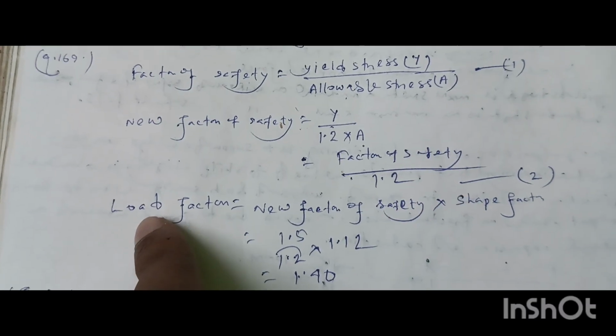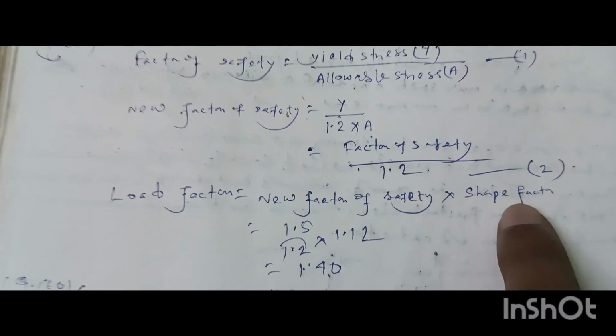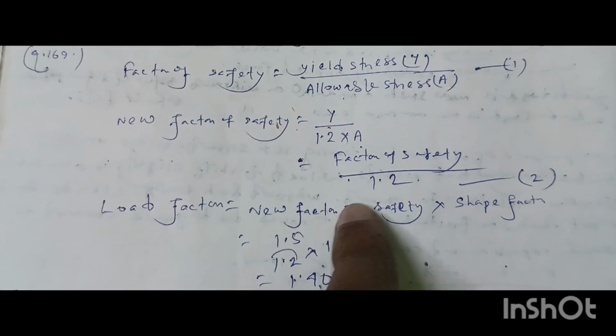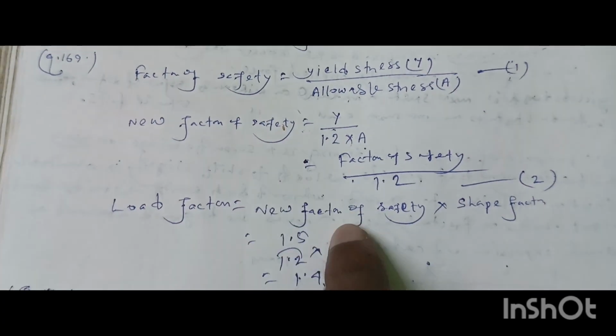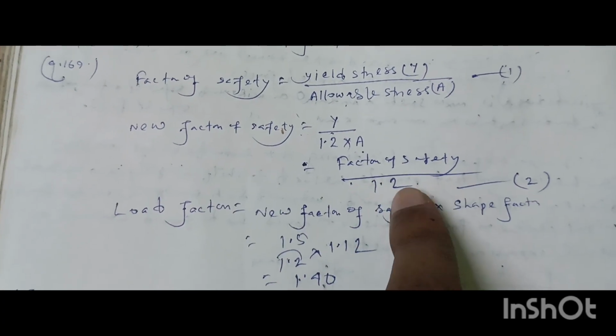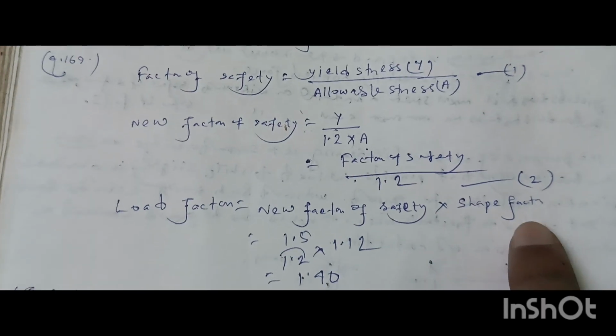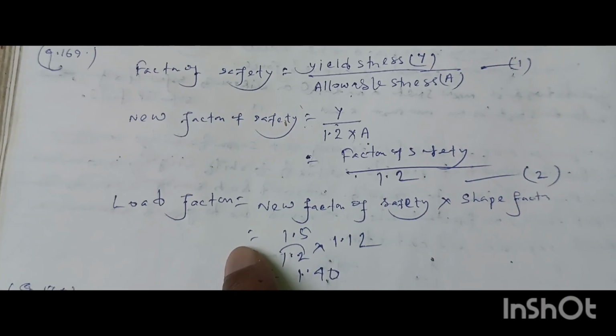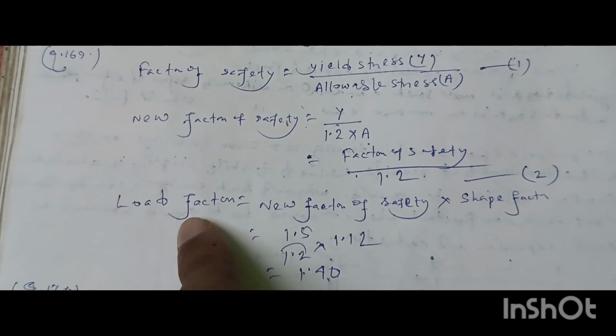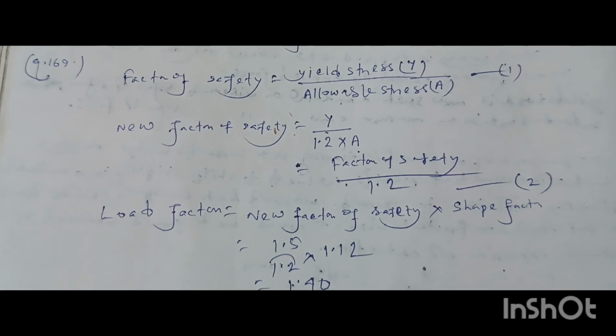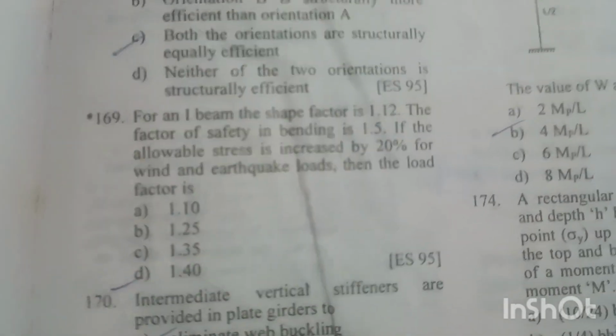We also know that load factor equal to factor of safety into shape factor. So factor of safety will be the new factor of safety, that is equal to factor of safety divided by 1.2, into shape factor of the I beam equal to 1.12. So if we put the values into this equation, we will get load factor equal to 1.40. Option D is the right answer.